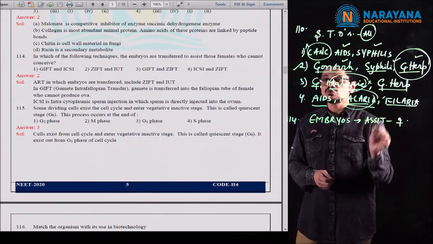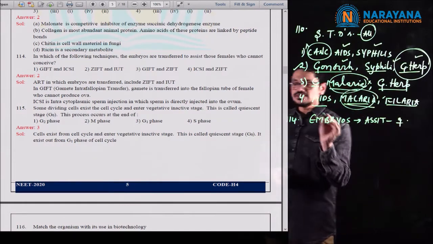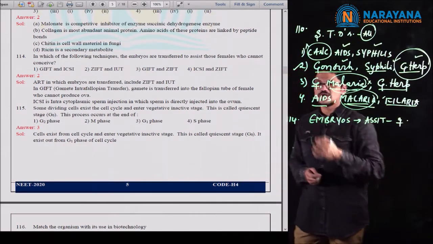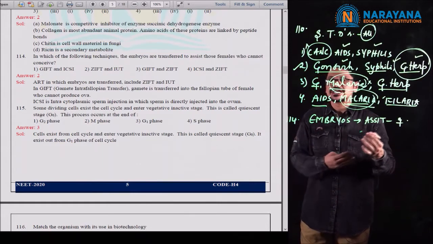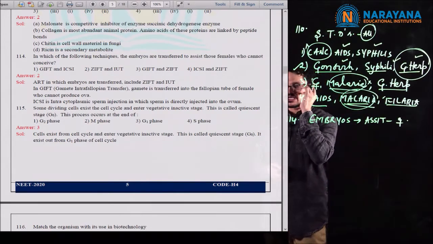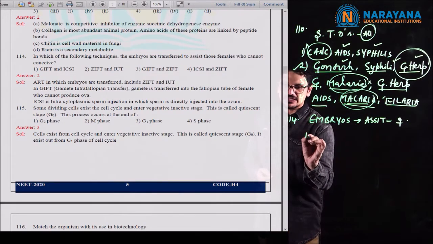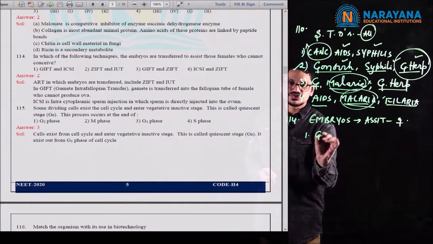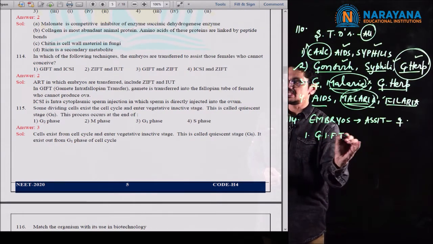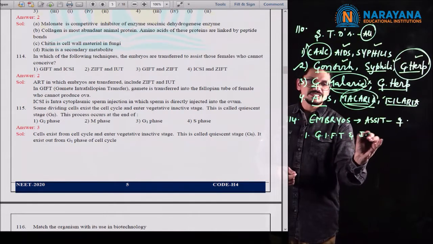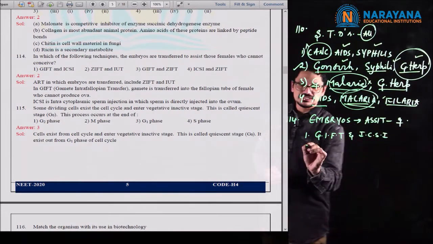So for the females who cannot conceive, which of the following ARTs, meaning assisted reproductive technologies, are essential? In the first option they mentioned GIFT and ICSI.